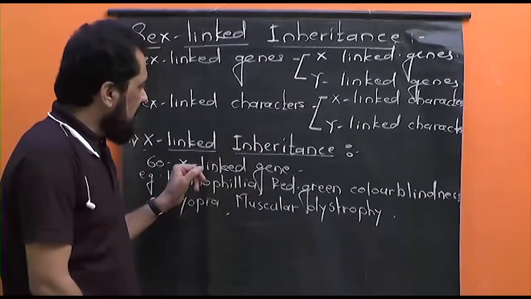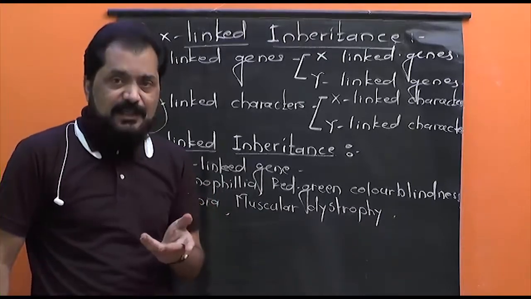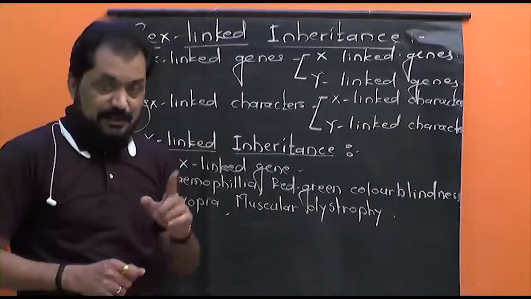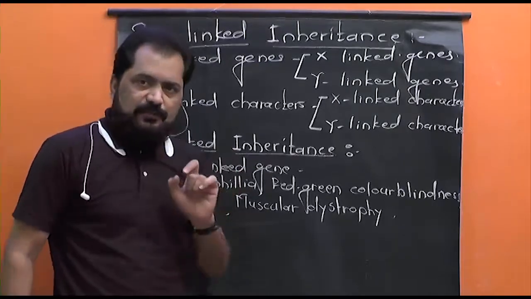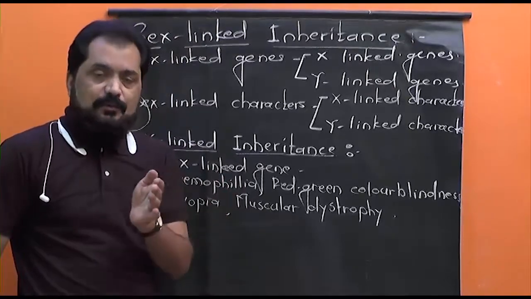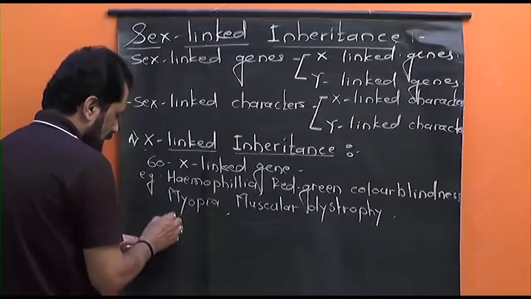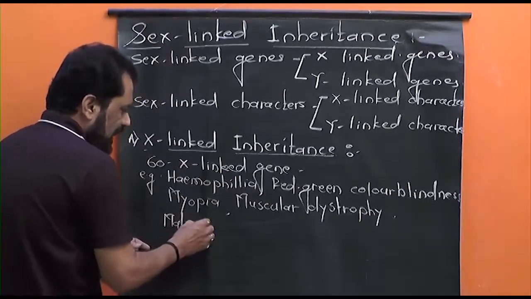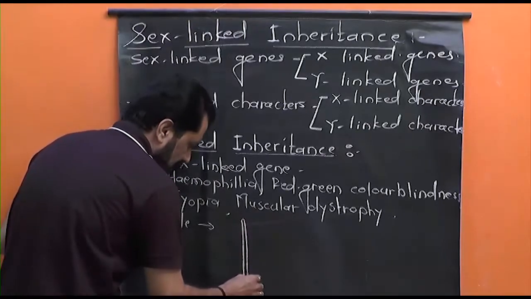Now these recessive X-linked genes express frequently in males. Listen carefully. Why? Because we know that a male individual has only a single X chromosome, isn't it?